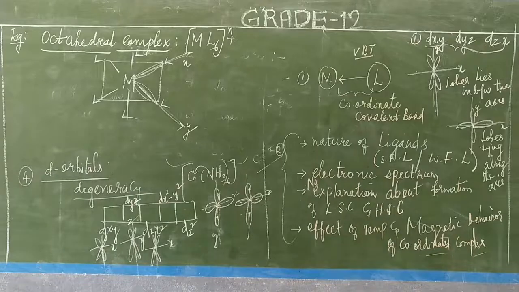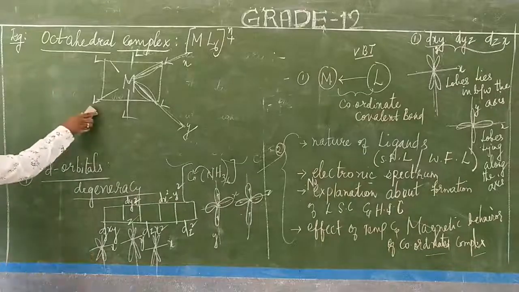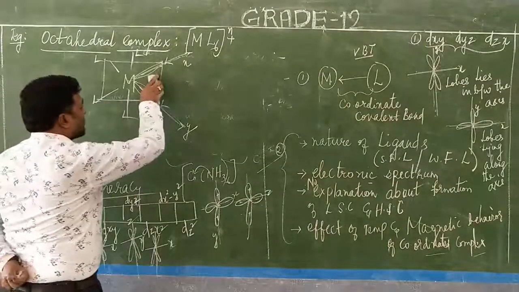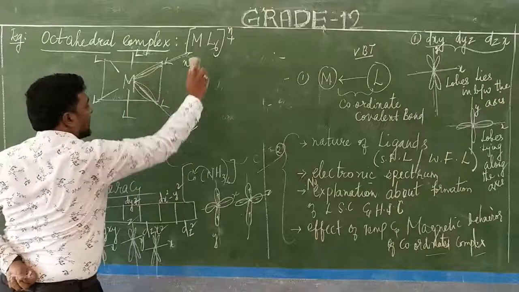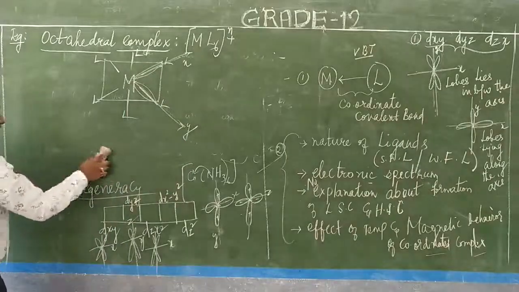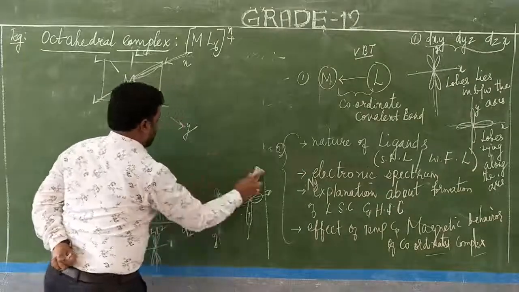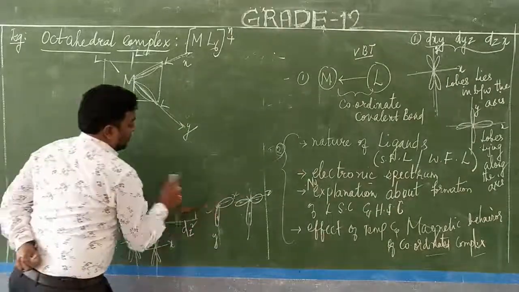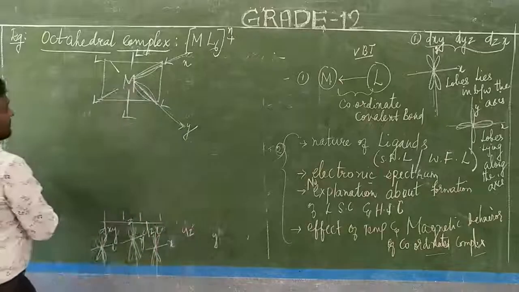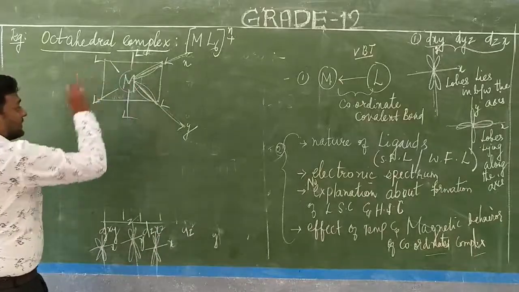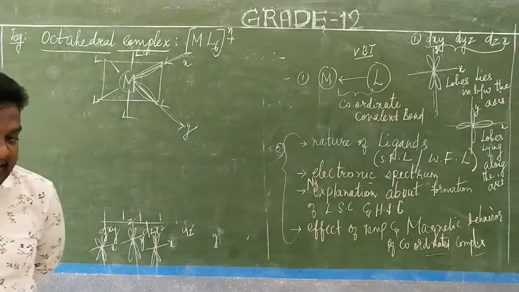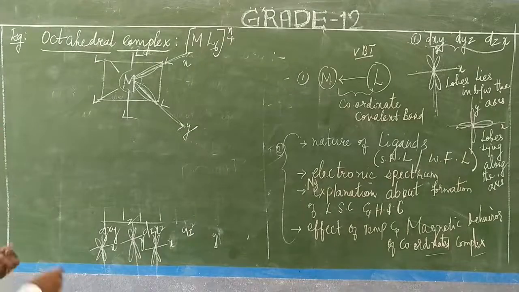So octahedral complexes will have the ligands lying on the axis. Now what will happen to the d orbitals of the central metal atom? The degeneracy should take place. How will the degeneracy take place? We will see now.